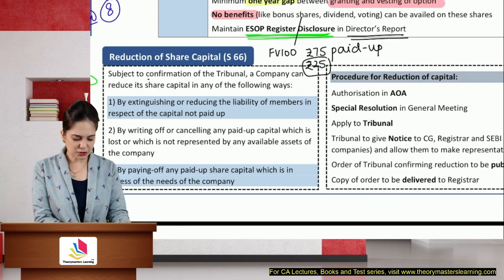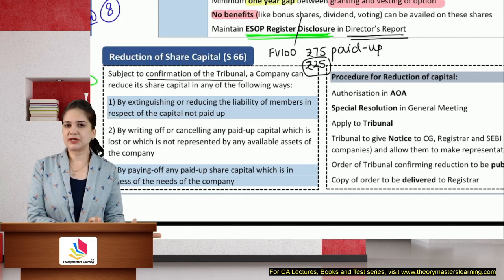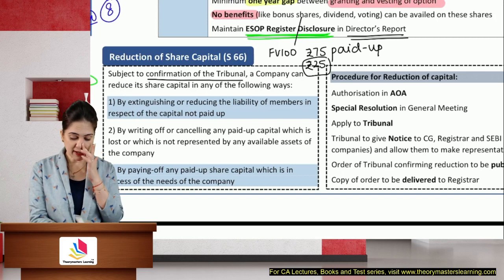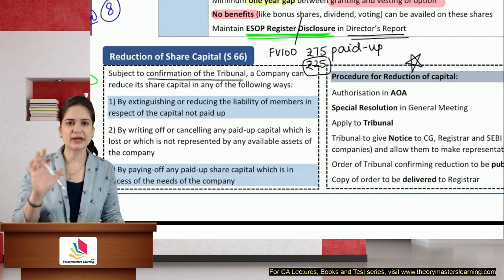Subject to the confirmation of the tribunal. Okay, we need confirmation of the tribunal. Company can reduce the capital in the following ways. Now, what can be asked? Generally, procedure is asked, but for that you will also have to write the ways of reducing capital.